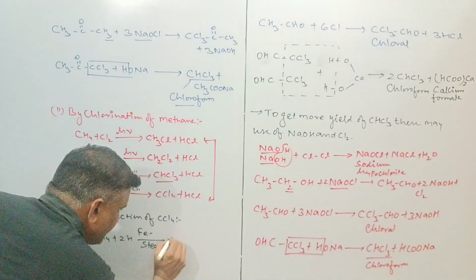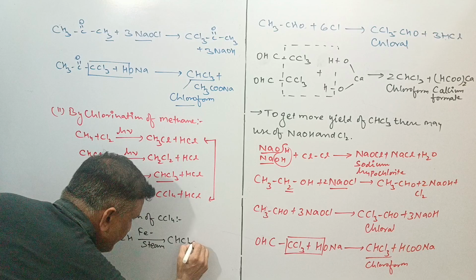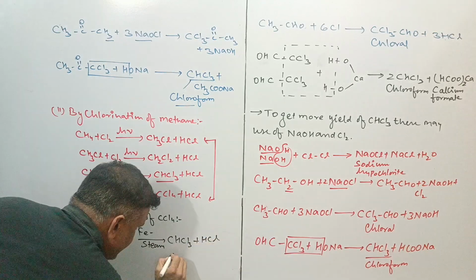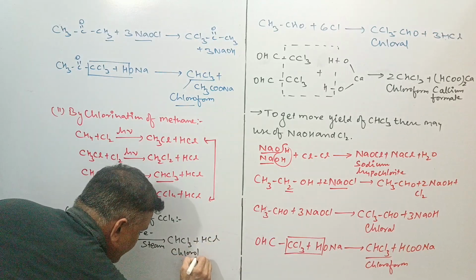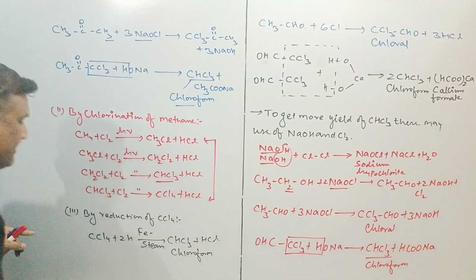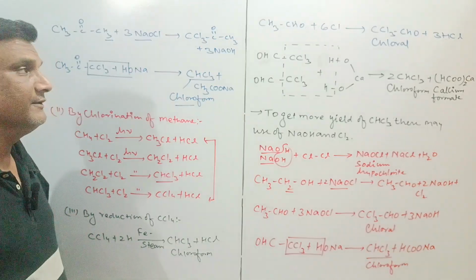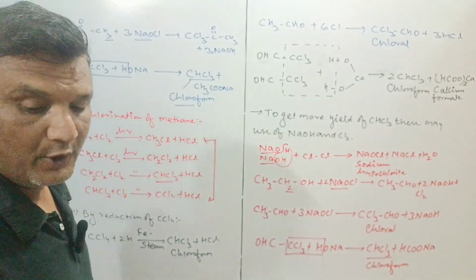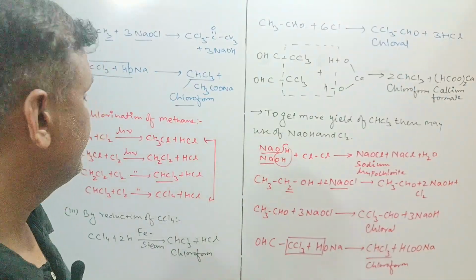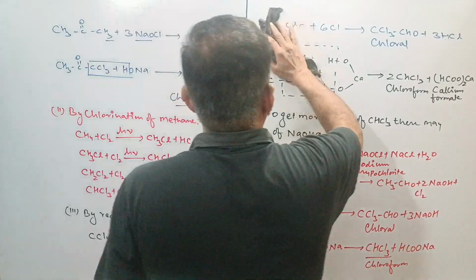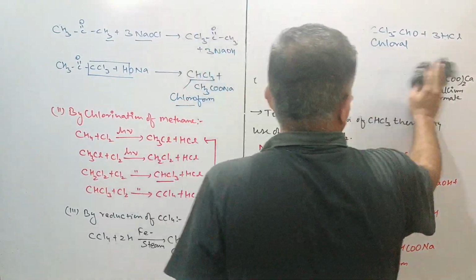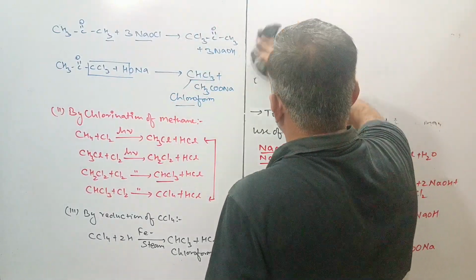So here will be formation of CHCl3 by the removal of HCl, and this is your chloroform. This is the third method.